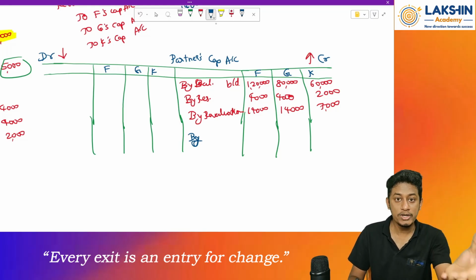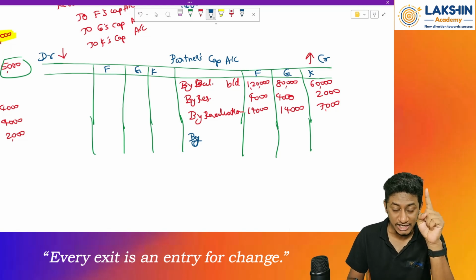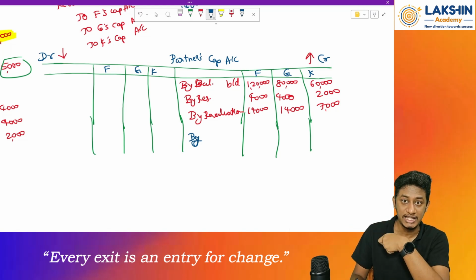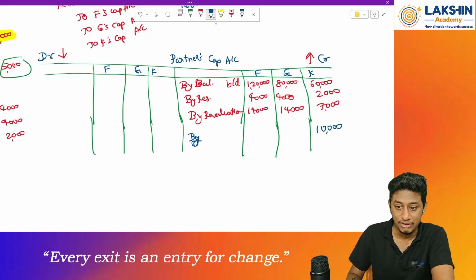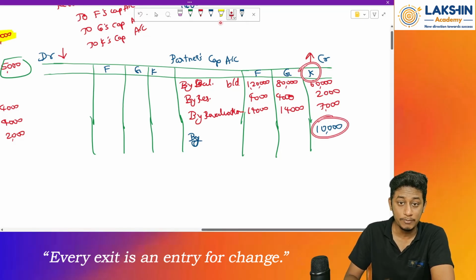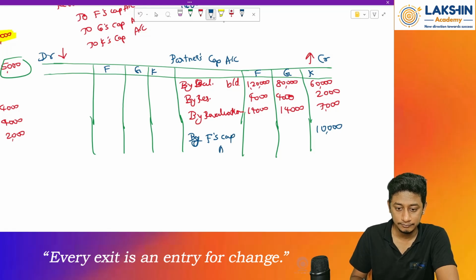So who is receiving the goodwill? Mr. K, because he is retiring today, so he will be receiving for the sacrifice he has made. How much is the amount he is receiving? Rupees 10,000. So what entry you pass? You cannot pass cash account again, because you have passed the amount in the cash column. So you cannot pass the entry as K, but you will pass the other head. Who is paying? Mr. F. So F's capital account.